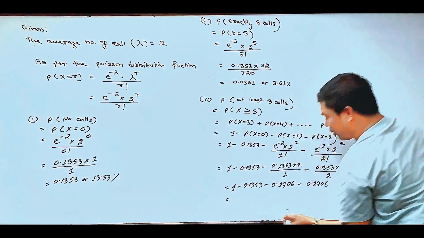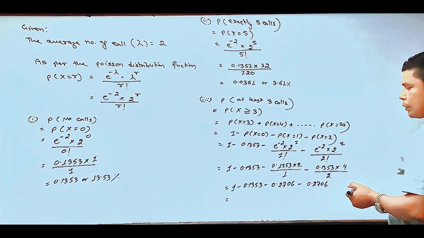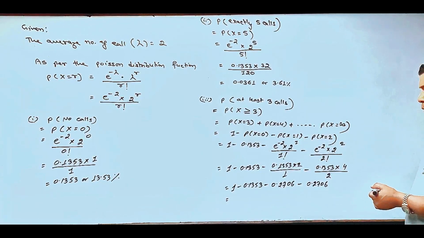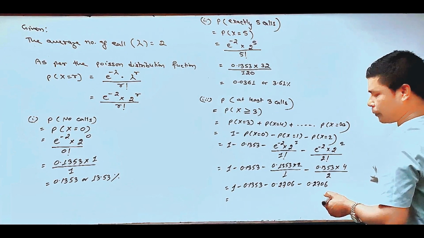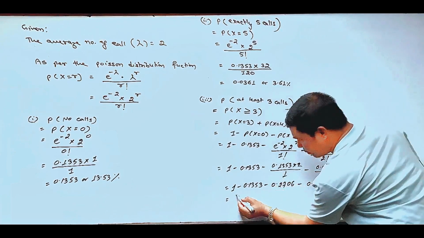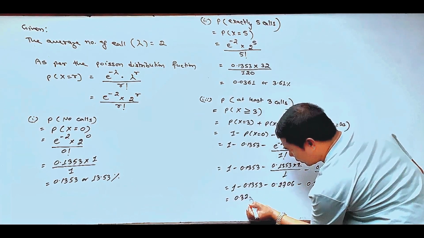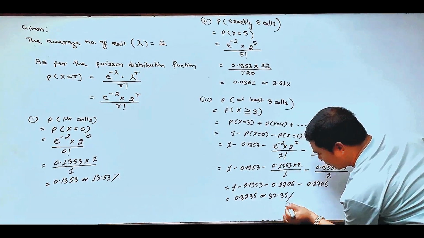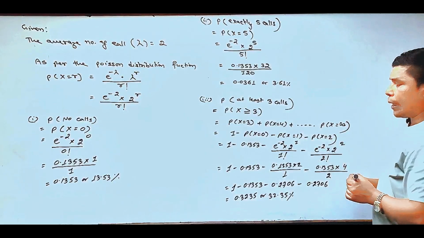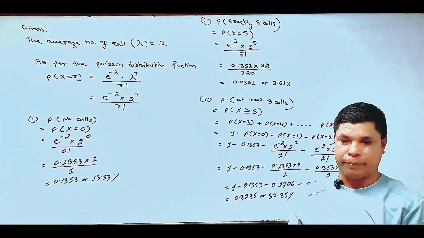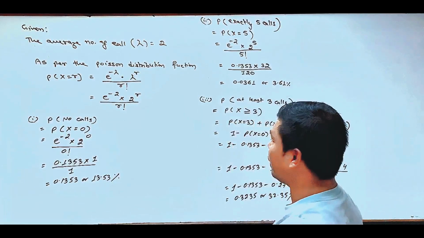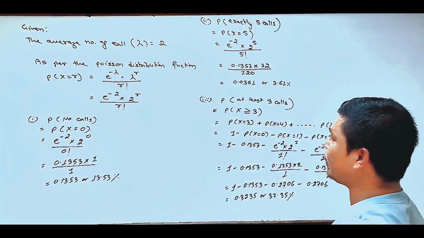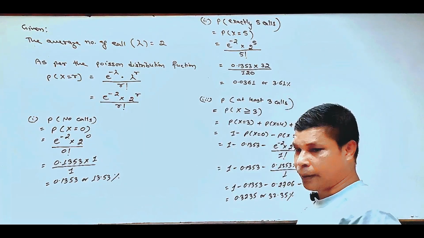So altogether, by subtracting 0.1353 and 0.2706 from 1, we get 0.3235, or 32.35% probability of getting at least 3 calls by the manager. Okay, in this way, we can calculate the Poisson distributions from the given example of lambda, that means the average number of calls.